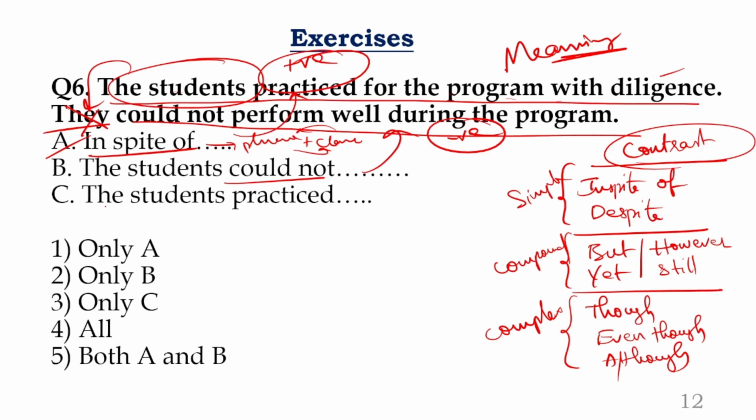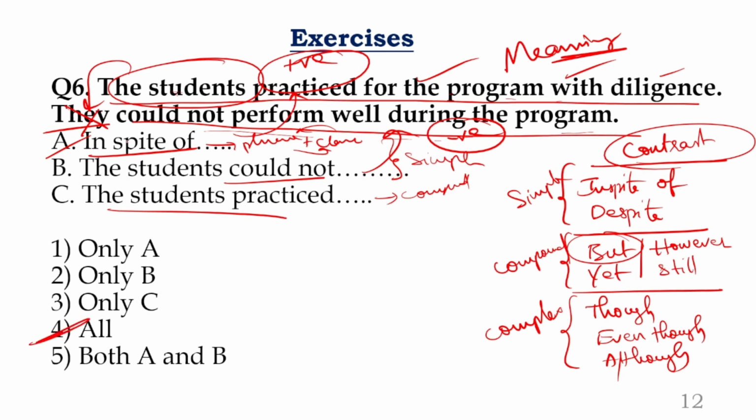Coming to the third one. What is the third one? The students practice for the program with diligence, but they could not perform well during the program. Is it right or not? Yes. Remember, the first two sentences can be used as a simple sentence, no problem. And the second one can be changed into a compound sentence, no problem. All the three statements are absolutely fine.